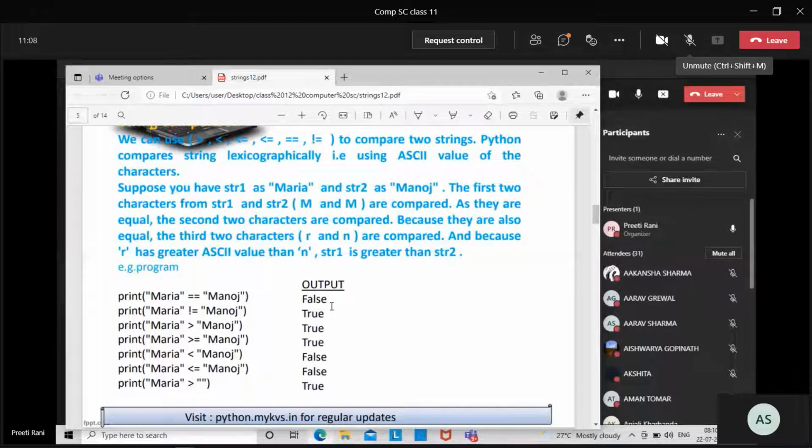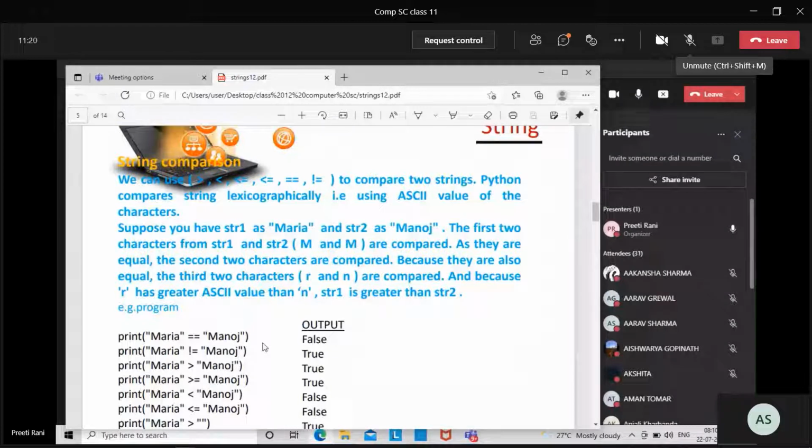And for the rest of the statements, Maria is not equal to Manoj. Why is it not equal to Manoj? It is true because the answer is the same as you have already given in the previous one, because R is not equal to N. So it is saying the same thing. It is not equal to Manoj, so it is true. Definitely it is not equal to Manoj. Maria is greater than Manoj. Why? Because R's ASCII code is greater than that of Manoj.